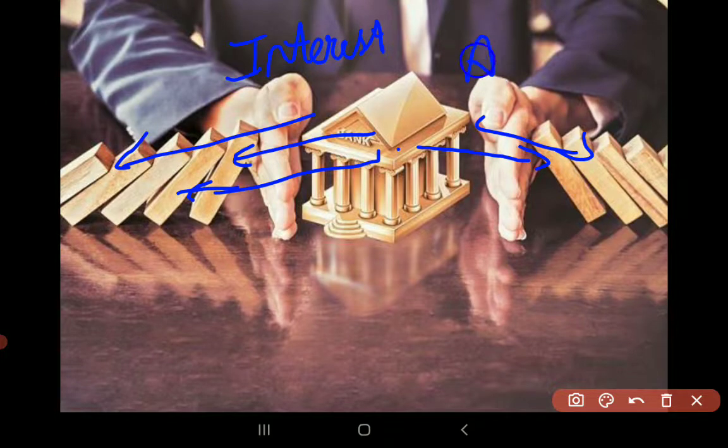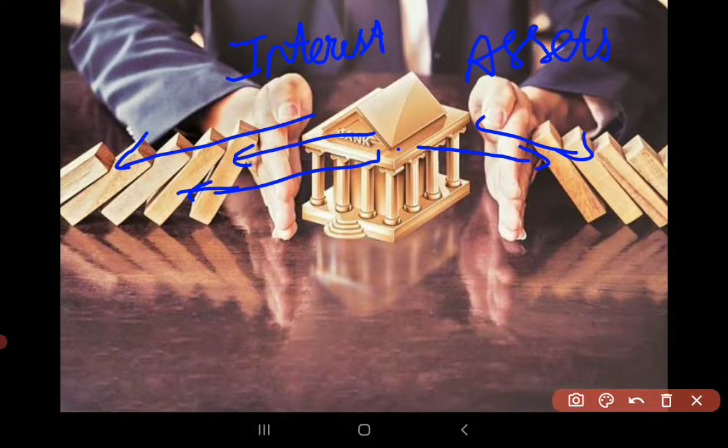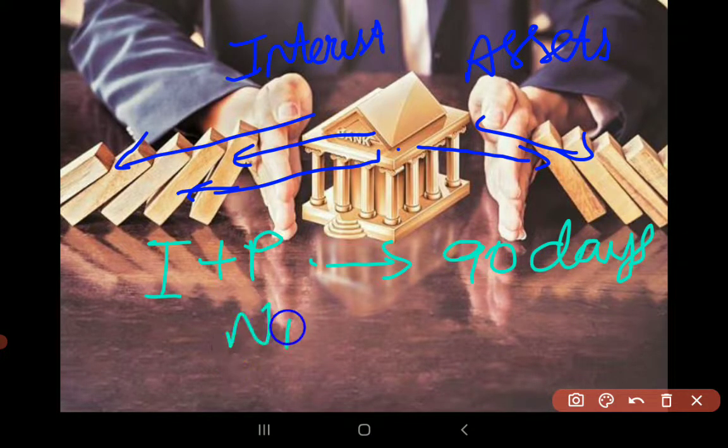These loans are nothing but assets for banks. They remain as assets as long as the interest and principal are repaid. Suppose if this principal and interest are due for a 90-day period, then they are called NPAs, non-performing assets.